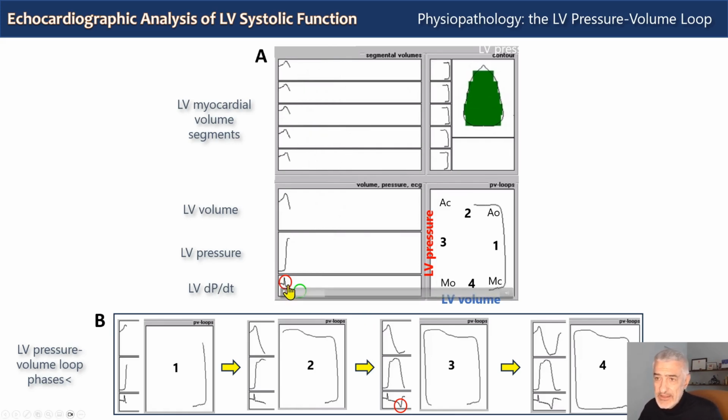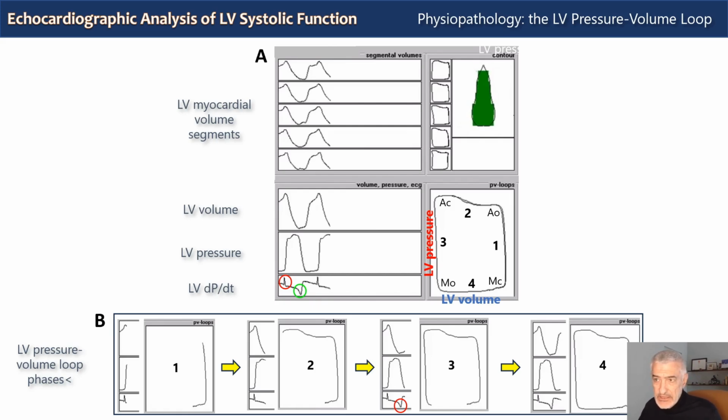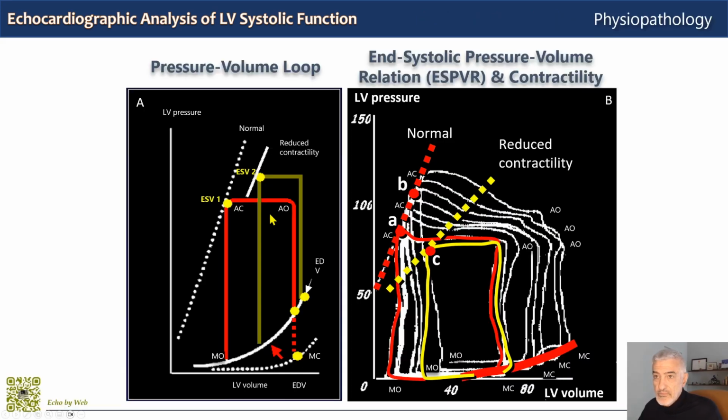Now, we have said that positive dP/dt is only an approximate estimate of left ventricular contractility. So which is the gold standard measure of ventricular contractility in invasive cardiology? The gold standard invasive method to define left ventricular contractility is through the pressure volume loop of the cardiac cycle. In the Cartesian plane here in A, you see a normal cycle in red. We have described it in the previous slide. It's this one.